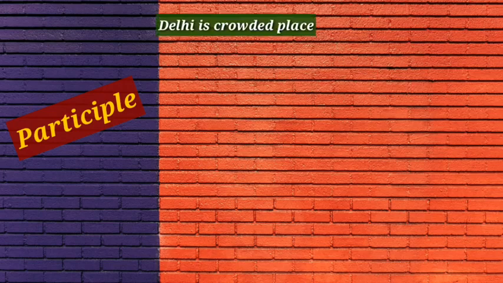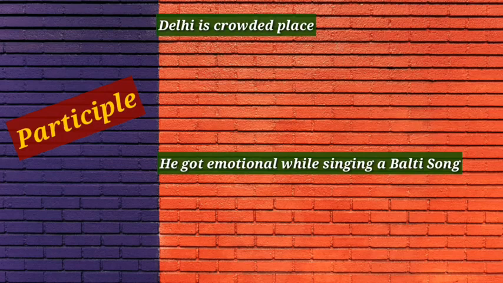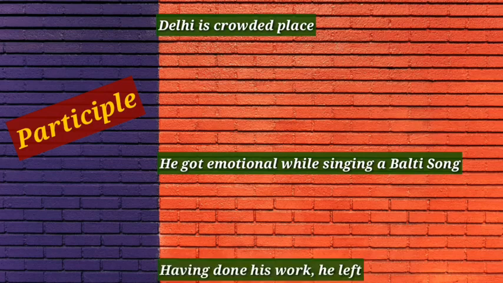Delhi is a crowded place. He got emotional while singing a Balti song. Having done his work, he left. In all these sentences, you can see the verbs crowded, singing, and having done are participles. Crowded is a past participle, singing is a present participle, and having done is a perfect participle.